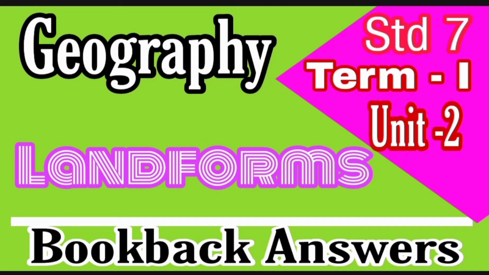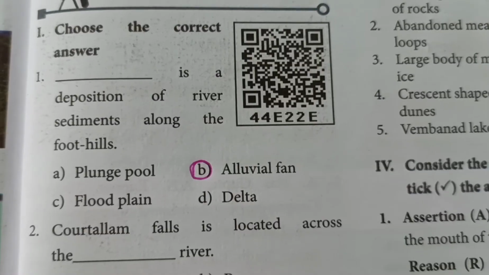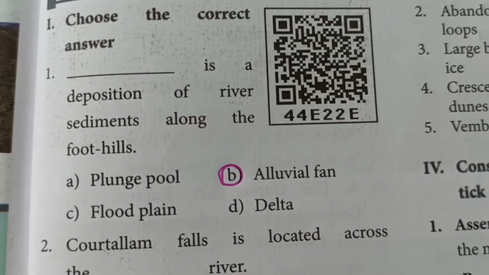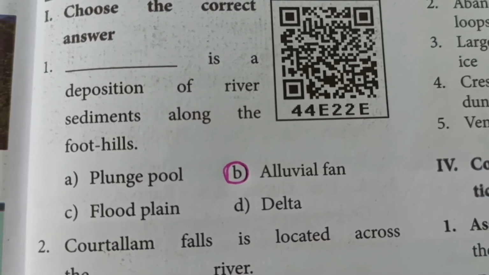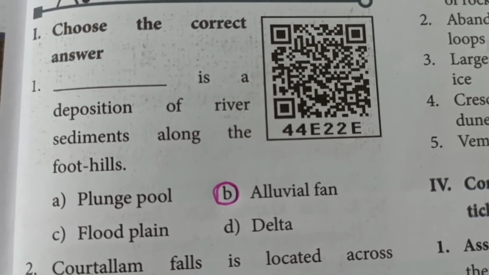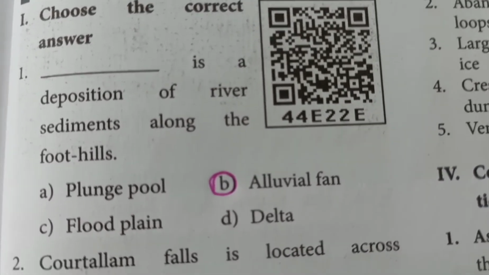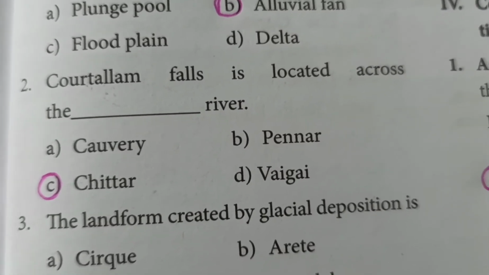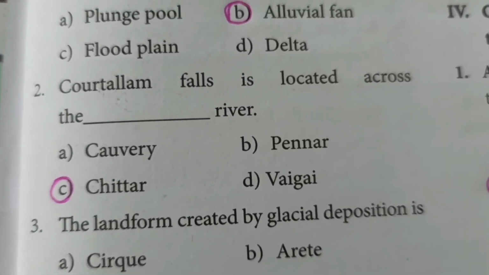Hi to all. In this video, we'll be marking the book back answers for 7th standard term 1 geography unit 2 landforms. We shall start from choose the correct answer. First question, dash is a deposition of river sediments along the foothills. Answer is alluvial fan. Second one, Kutralam Falls is located across the dash river.